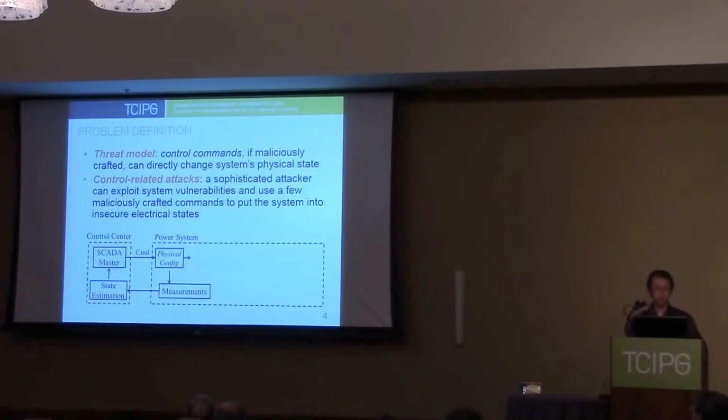Here I'm using this graph to briefly show the impact of this type of attack. Previous research focused on the corruption of measurements. As a result, the state estimation in the control center may estimate the wrong system state. Our focus, however, is on the SCADA master or similar commercial software issuing commands that can change the power system's physical configuration. In my current work, we try to map this change of physical configuration into a mathematical representation of the power system. Due to the time limit, we will not describe this in detail in this presentation.